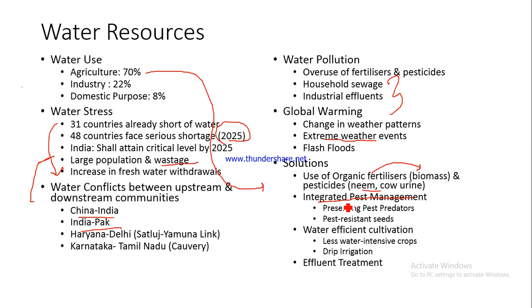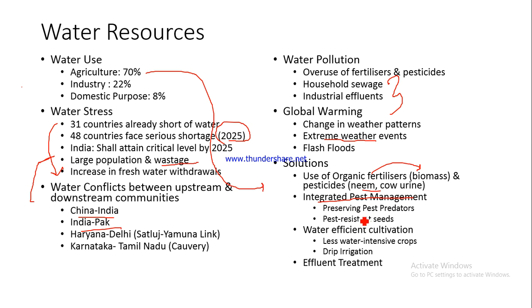So what we are trying to say is that if instead of using chemical fertilizer, we use some other techniques to control pests. Pests means, what do we mean by pests? Pests means, for example, chuhe, the rodents which might damage your crop. Nowadays we are seeing this tiddy attack which can damage your crop. So these are pests. So how can we manage these pests without using chemical pesticides? And we are not using chemical pesticides so that we can prevent pollution of water resources. How can we manage that? We can manage that by going for integrated pest management.